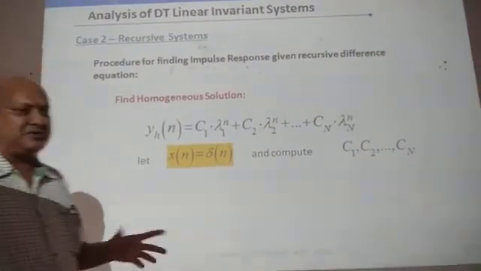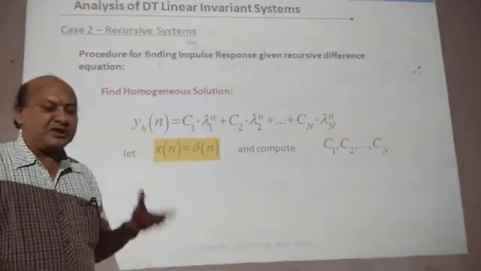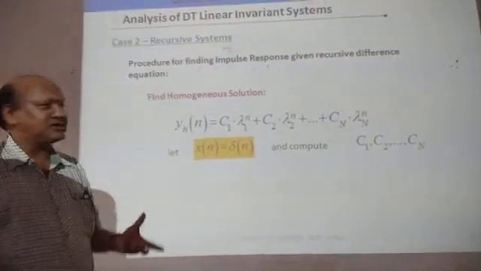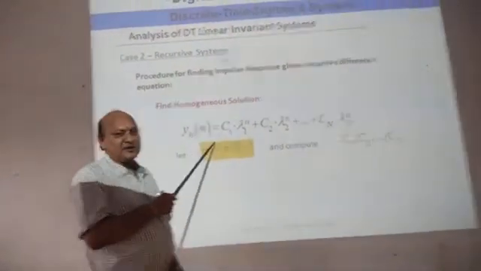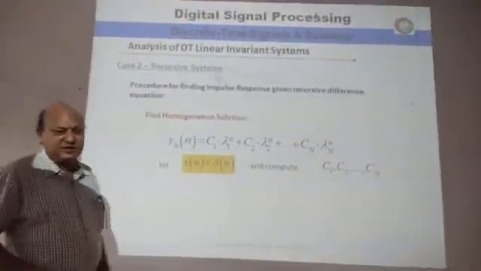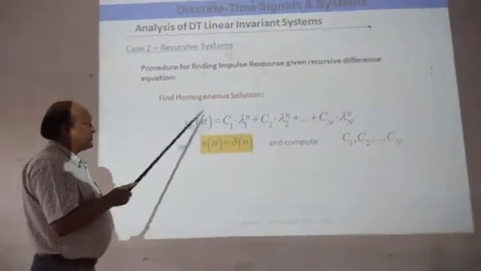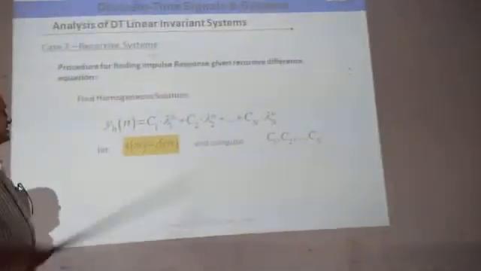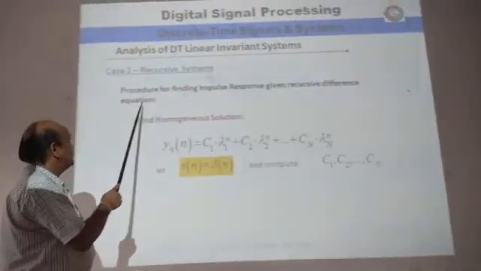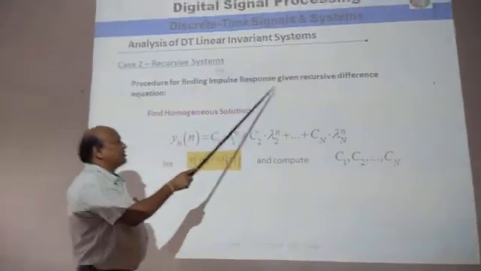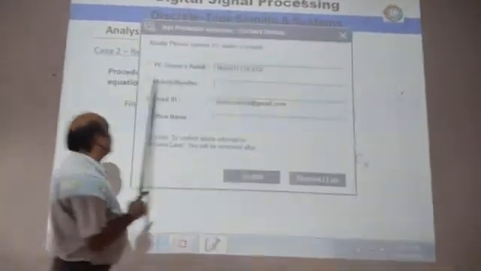FIR does not have poles in the system, only zeros are there, while in the case of the IIR we have both zeros as well as poles. Therefore this is a feedback system and hence it is called a recursive system. Procedure for finding the impulse response given a recursive difference equation.